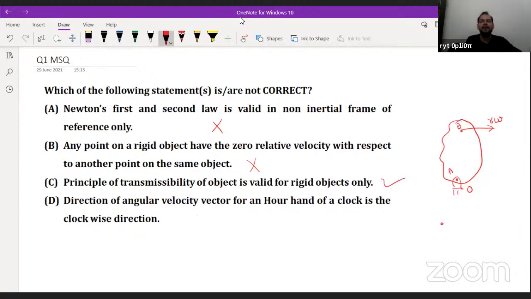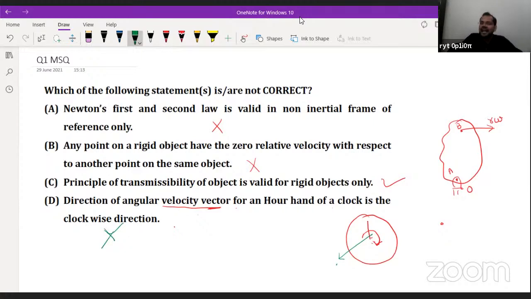And the direction of the angular velocity vector for the hour hand of a clock is the clockwise direction. But we know very well that the hands in a watch rotate in the clockwise direction. But he is interested to know the direction of the angular velocity vector, and the direction of any rotating quantity is found with the right hand thumb rule. When you use the right hand thumb rule, you will understand that the direction of the angular velocity vector will be perpendicular to the screen, outward. So this will be the direction, not clockwise. Clockwise is the sense of rotation only. That's why this statement is not correct.